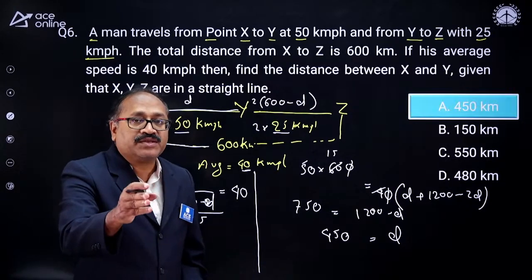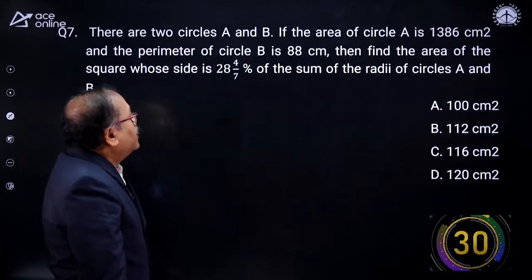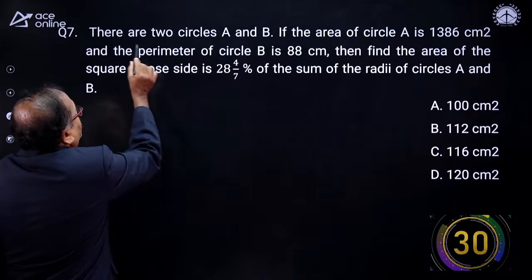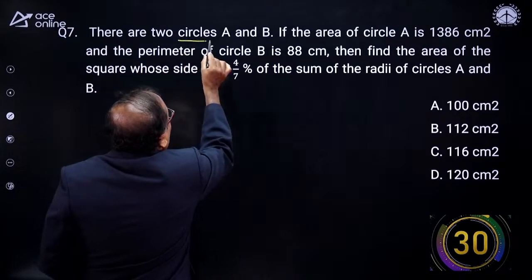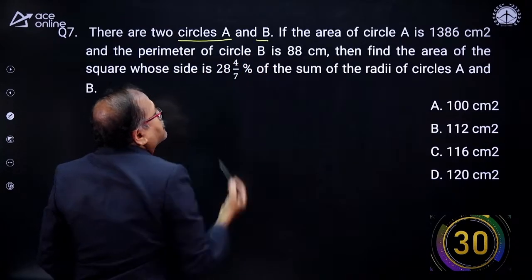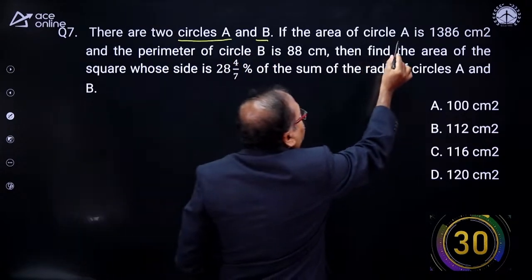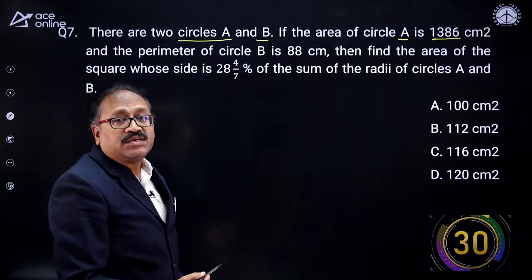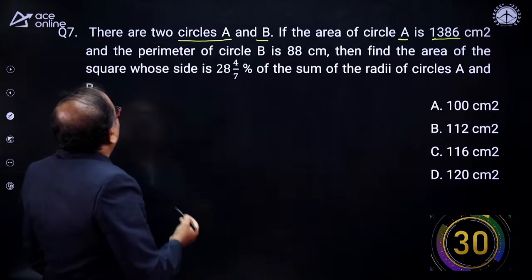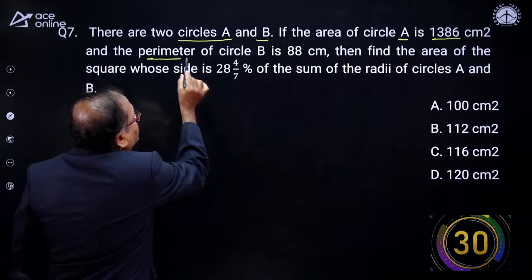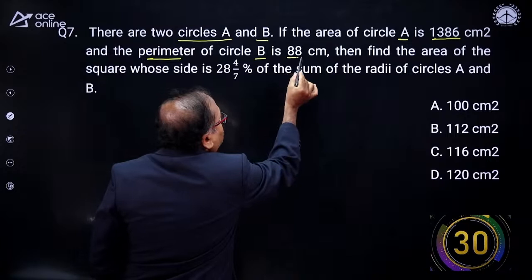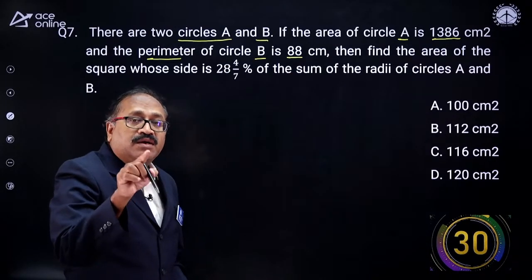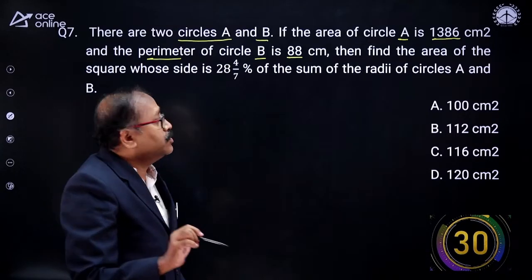Okay, moving to the next question. Here is a question. See that there are two circles A and B. If the area of circle A is 1386 square centimeter and the perimeter of circle B is 88 centimeter. So one circle's area is given, and the other circle's perimeter is given to us.